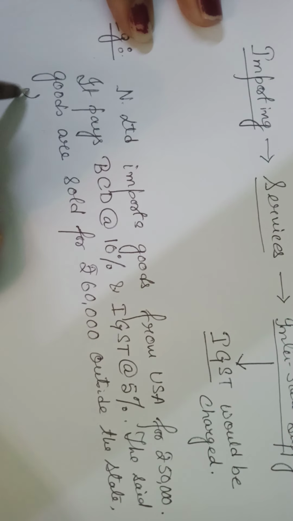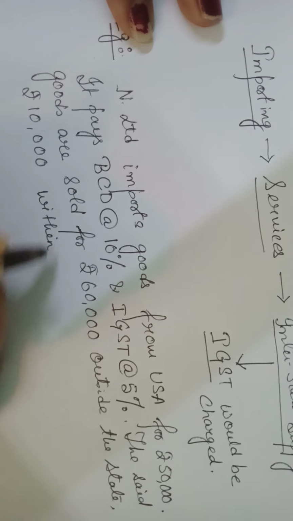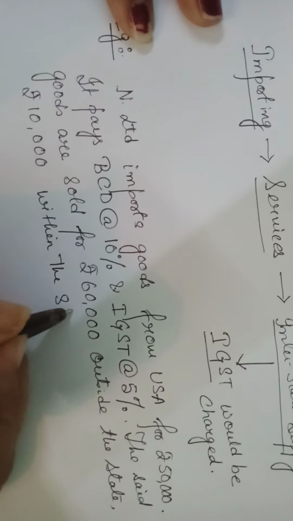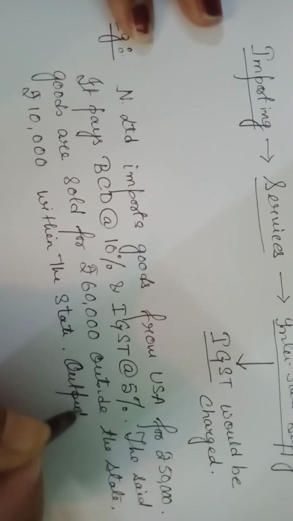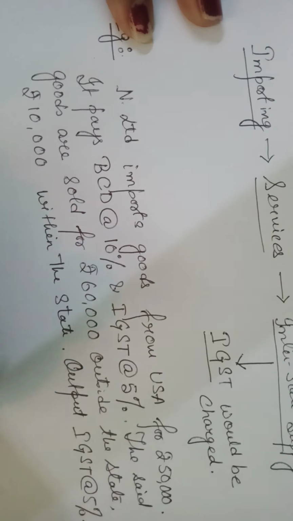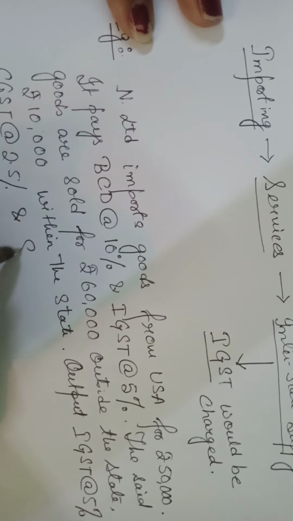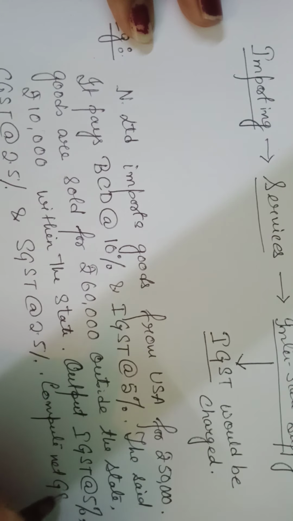Rupees 10,000 within the state. Output IGST at the rate of 5%, CGST at the rate of 2.5% and SGST at the rate of 2.5%. Compute net GST liability.